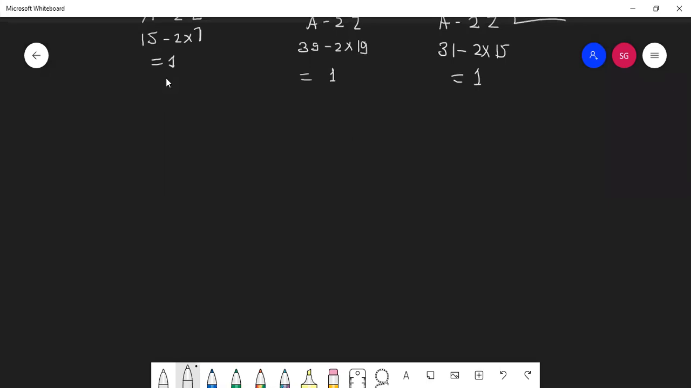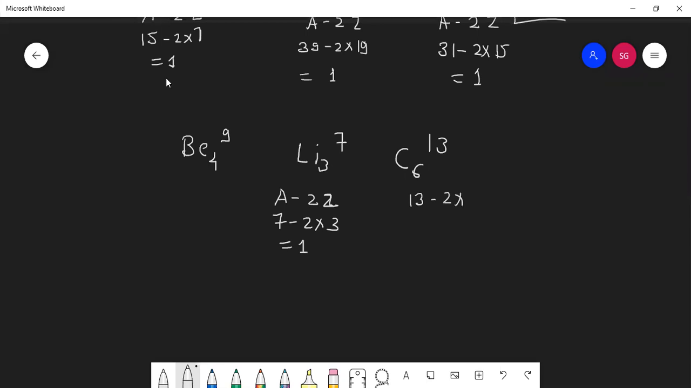Okay, check for this. Beryllium 4, 9, lithium 3, 7, carbon 6, 13. Check whether these are isodiaphers. Within the second you can tell the answer. I'll solve. Suppose A minus 2Z. So this is 7 minus 2 into 3, so difference is 1. This is 13 minus 2 into 6, difference is 1.